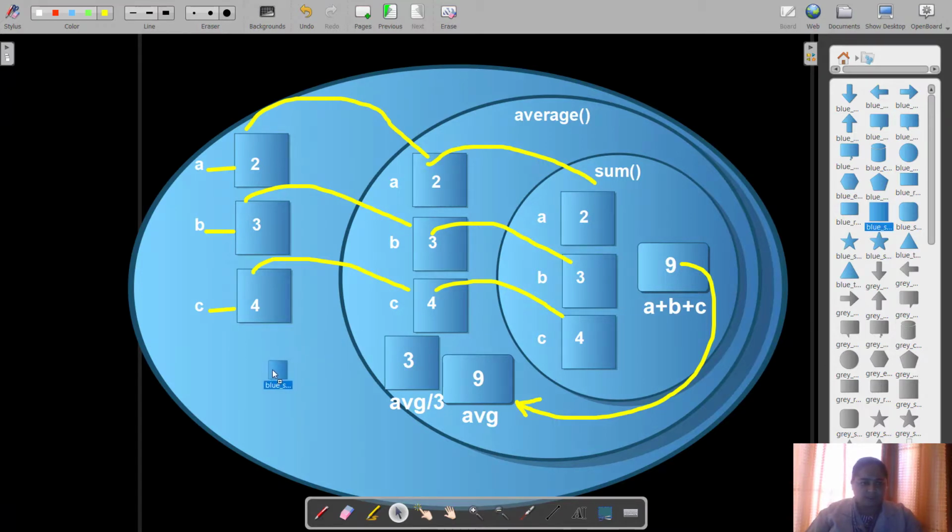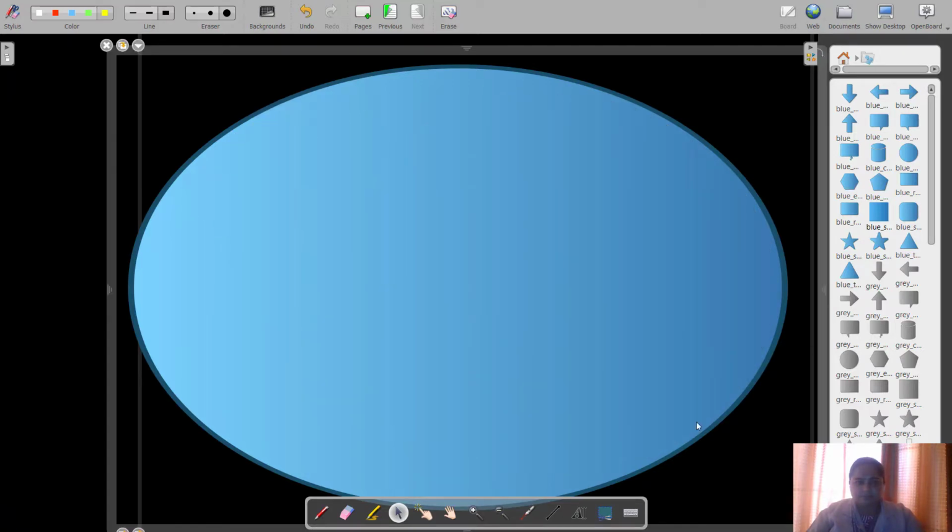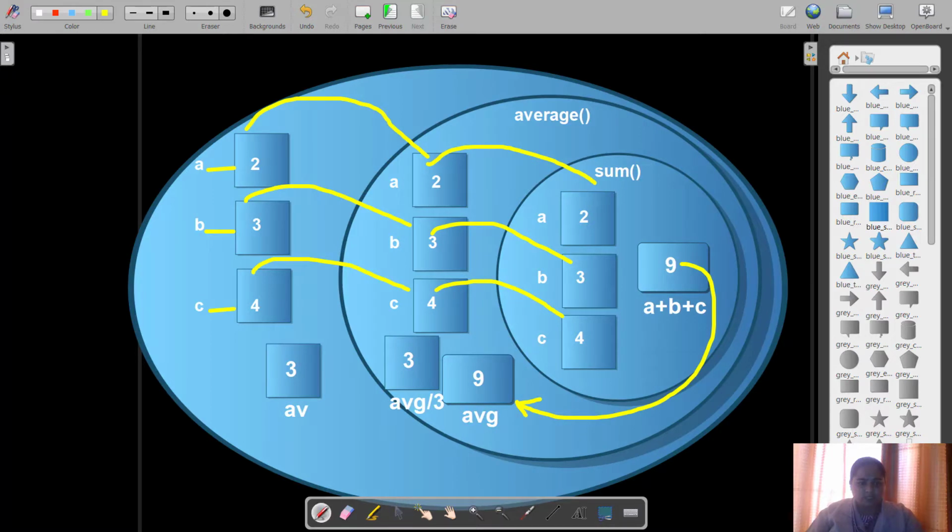So within the main area we have this variable created whose name is AV, and it will also contain this value 3. So this value 3 is now passed to this area.